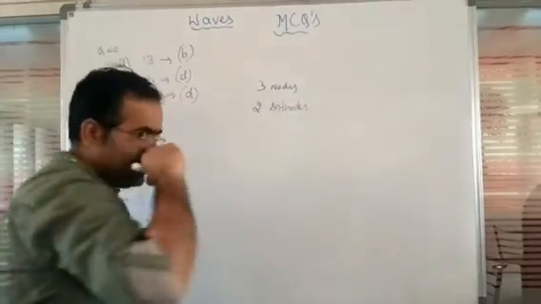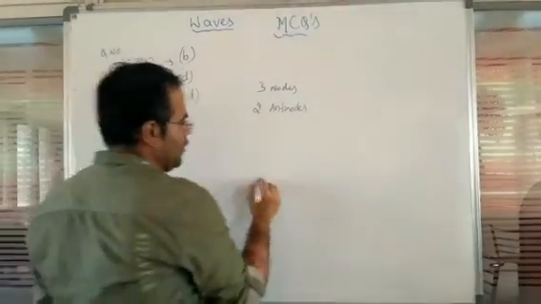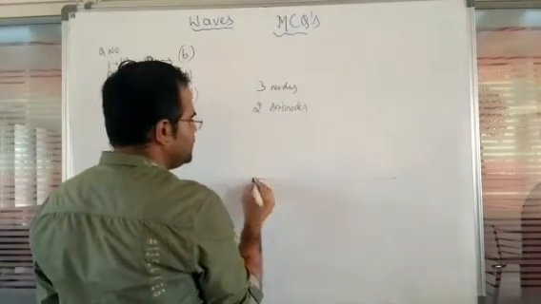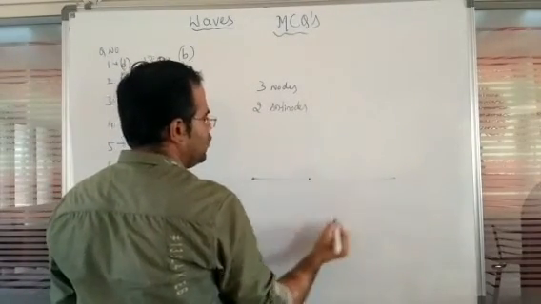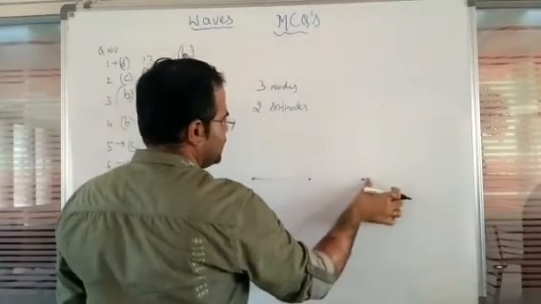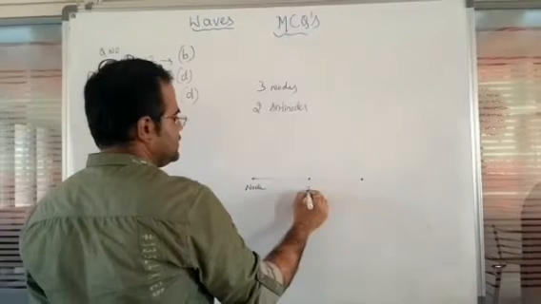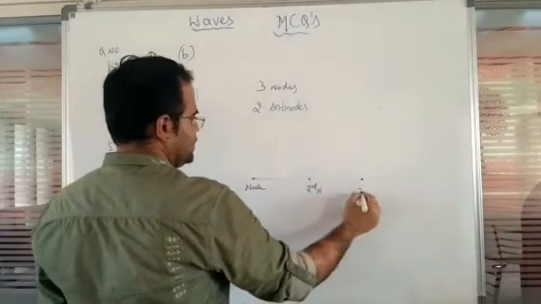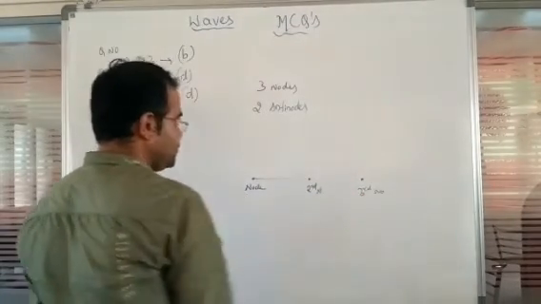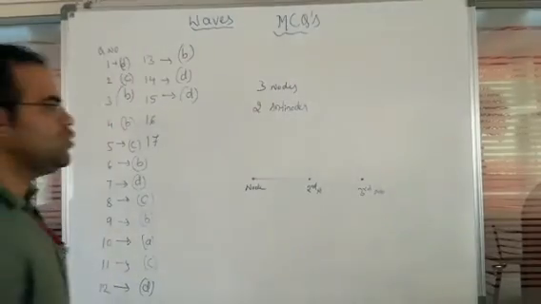Let us draw the wave diagram. We are going to observe the first node point, second node point, and this is the third node point. In that one, it should have 2 antinodes.